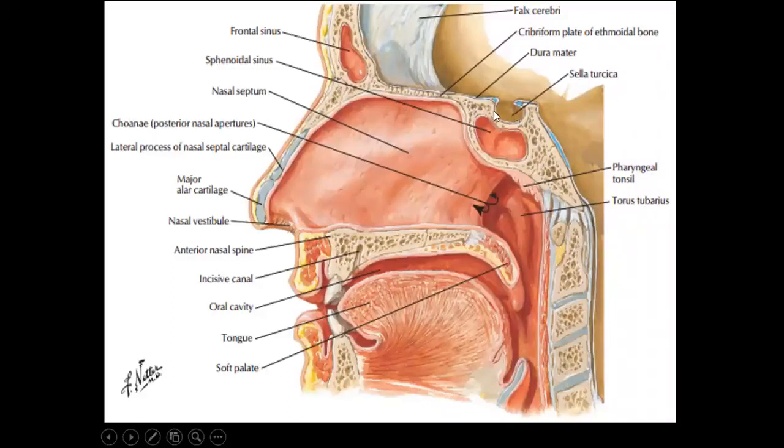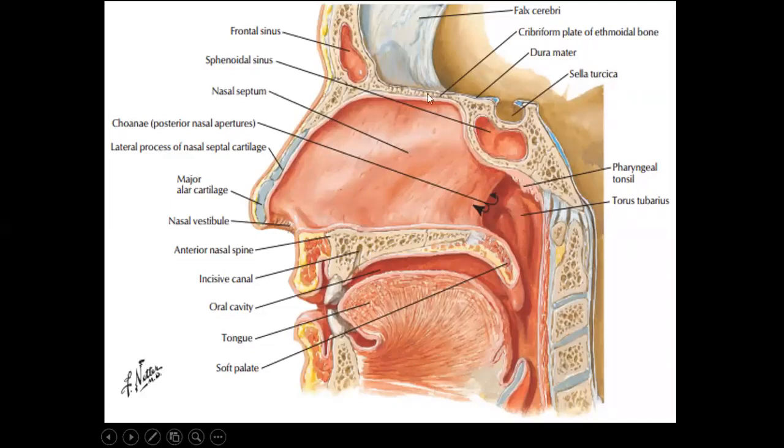This is the sella turcica. Here the pituitary gland is located. This is the vertical section of head and neck or sagittal section of head and neck. This is the lateral wall of nose, nasal cavity and oral cavity. These two cavities are separated by a septum. This is called hard palate. From behind there is a soft structure, it is called soft palate.